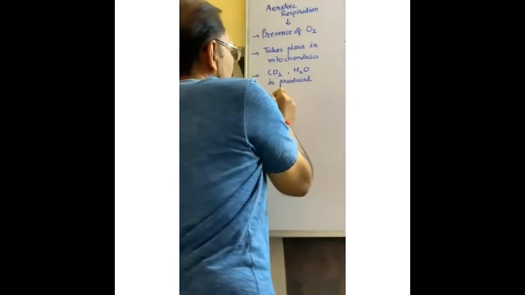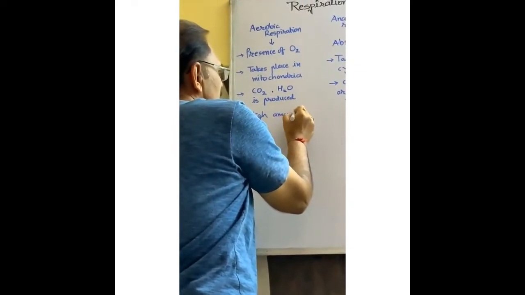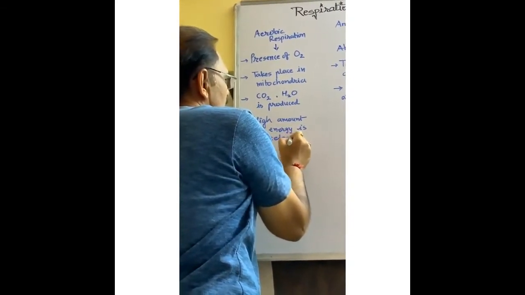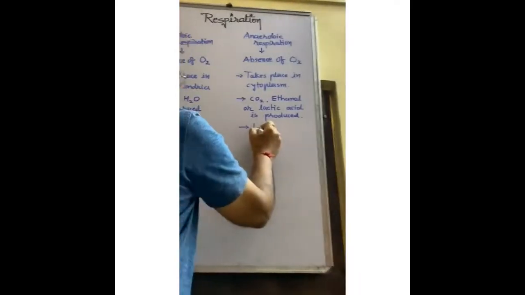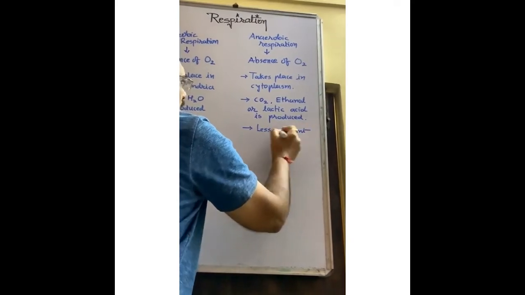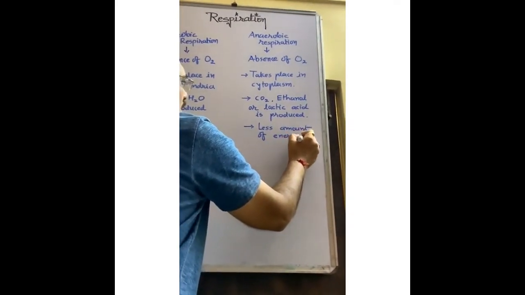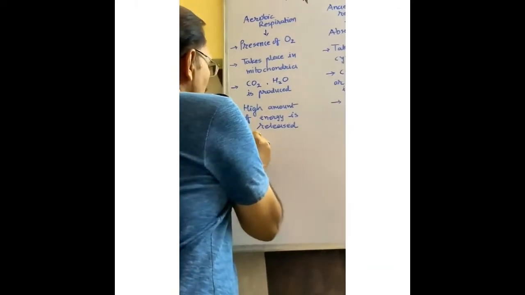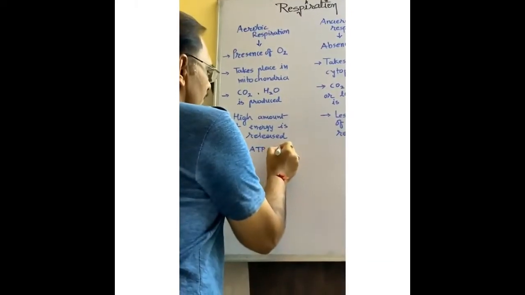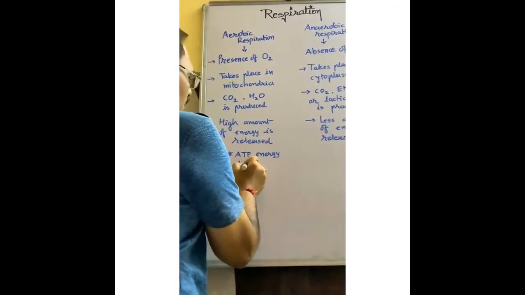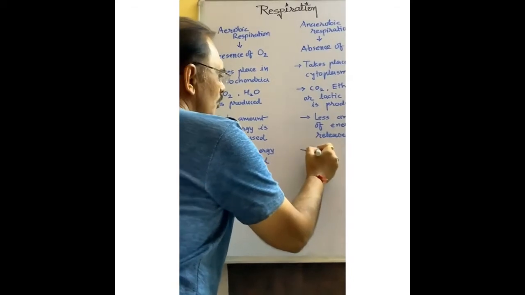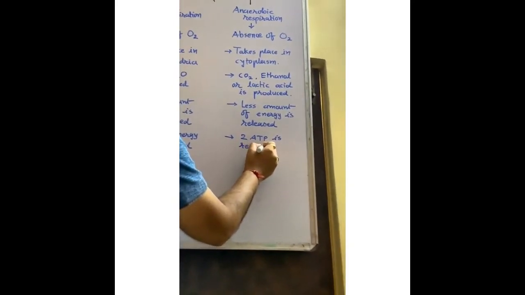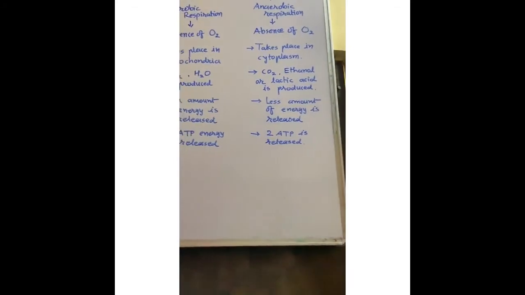In aerobic respiration a high amount of energy is released, actually 38 ATP. In anaerobic respiration a lesser amount of energy is released, only 2 ATP.